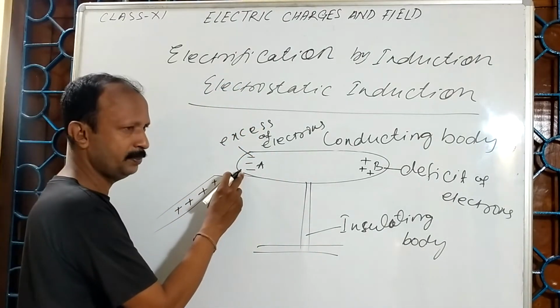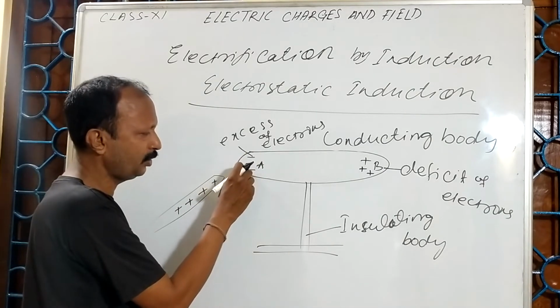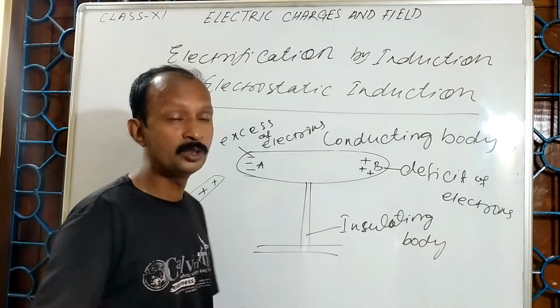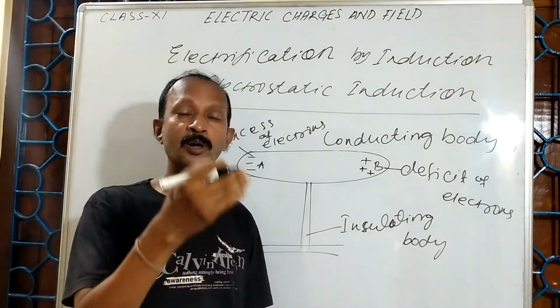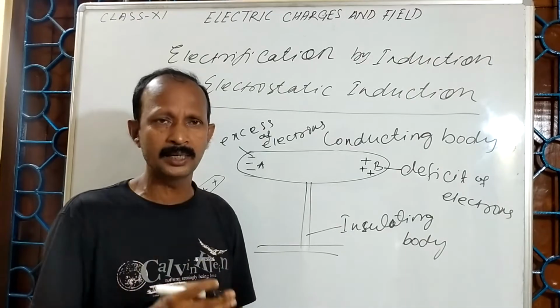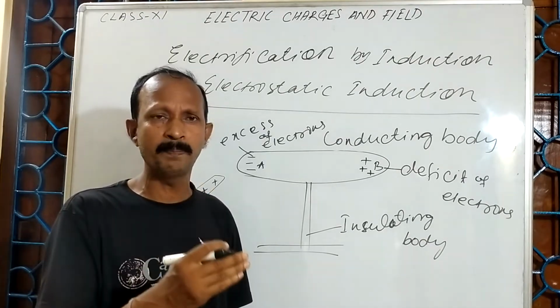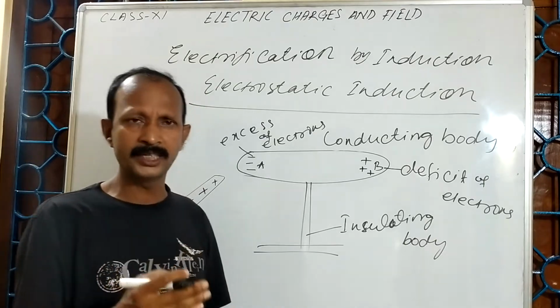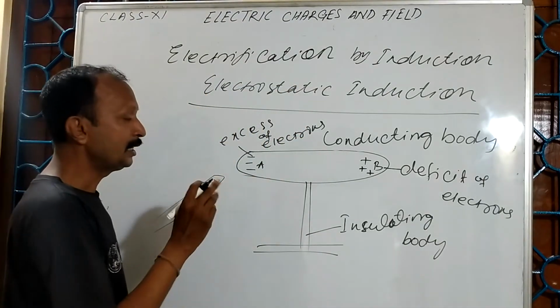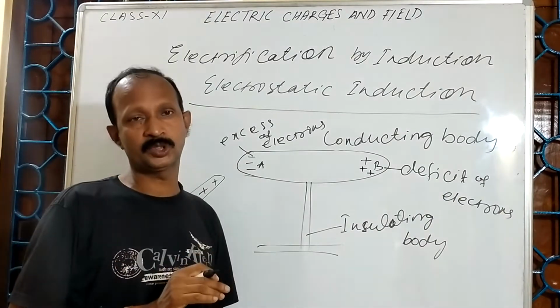Here is the attractive force, but when some electrons are gathering here, further electrons transferring are opposed because there is a repulsive force between electrons, since like charges repel each other and unlike charges attract each other. So one equilibrium stage comes.